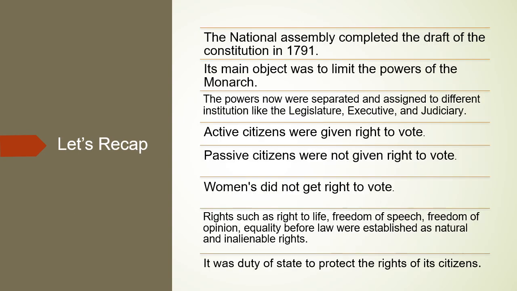Let's recap what we have learned today. The National Assembly completed the draft of the Constitution in 1791. Its main object was to limit the powers of the monarch. The powers now were separated and assigned to different institutions like legislature, executive and judiciary. Active citizens were given the right to vote. Passive citizens were not given the right to vote. Women did not get the right to vote.